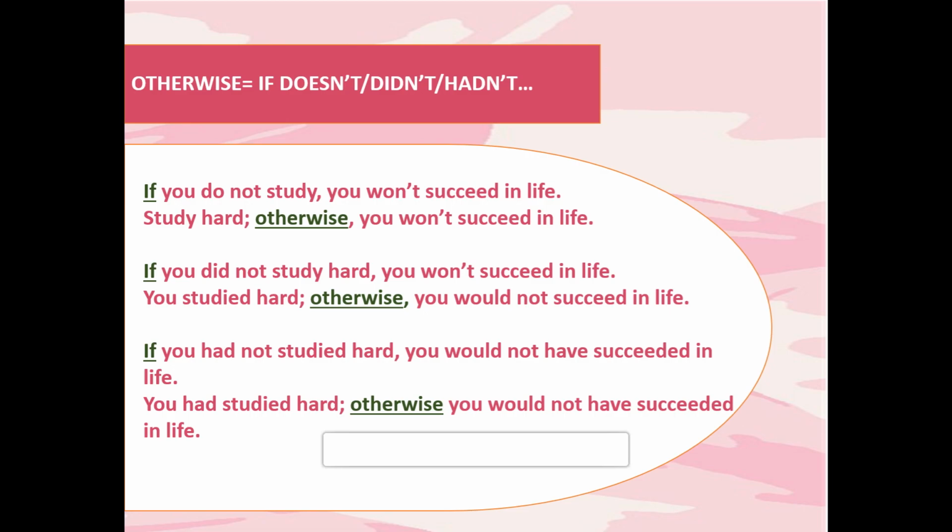Now the last one, which is in type 3, and that is why here it's given past perfect tense. If you had not studied hard, here it's past perfect. Okay, had not studied hard means past perfect. You would not have succeeded in life. So the answer is you had studied hard, otherwise you would not have succeeded in life. So here we are talking about that in the past you had studied hard, otherwise today you would not have succeeded in life. You would have failed in life.